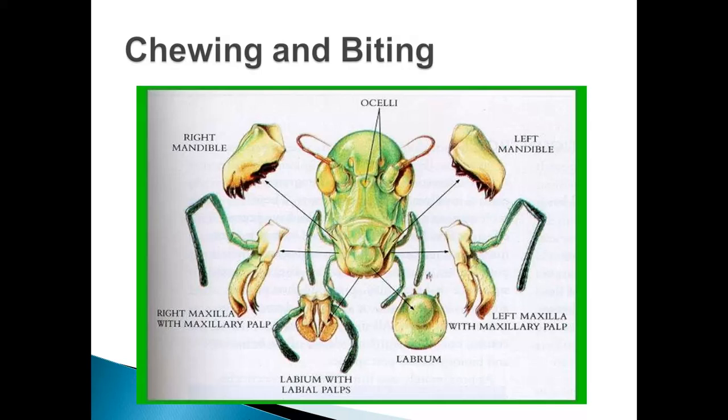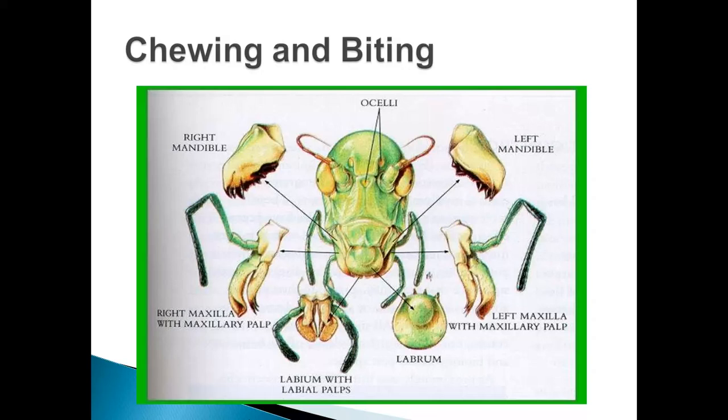It is attached to the head capsule by means of two joints, that is ginglymus and condyle, and it possesses along its inner side teeth-like structures called incisors and molars that help in the process of cutting the food material. Each mandible is moved by powerful abductor and adductor muscles.